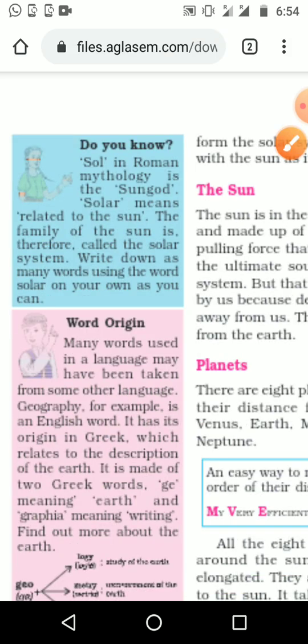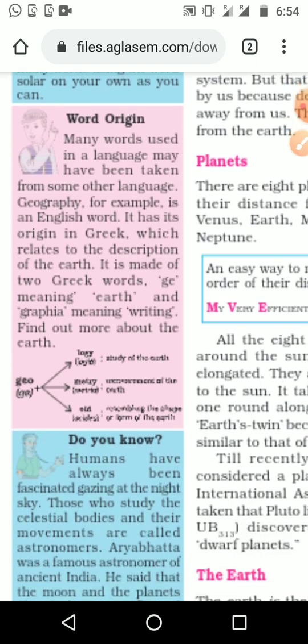Write down as many words as you can using the word solar, such as solar energy, solar cooker, like that, many words that you know. Then word origin: how do words originate?